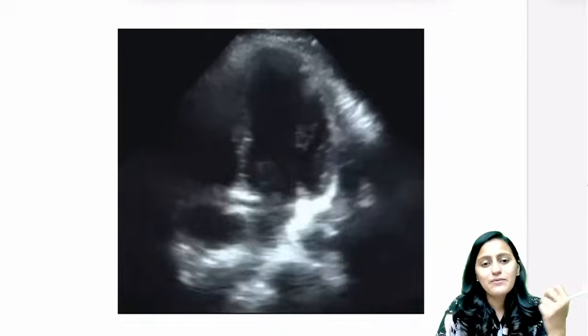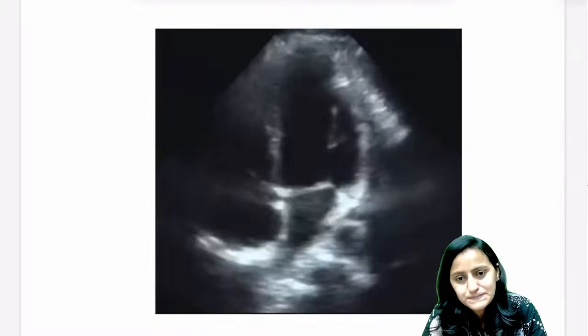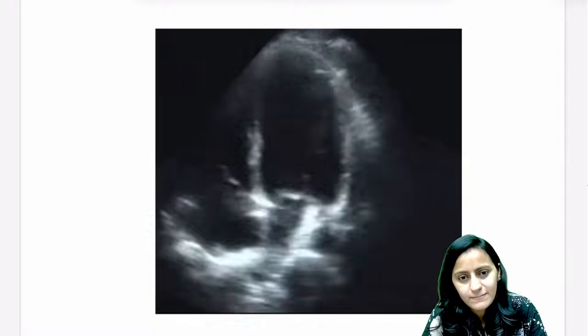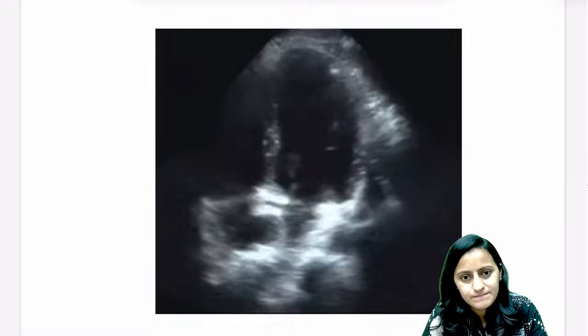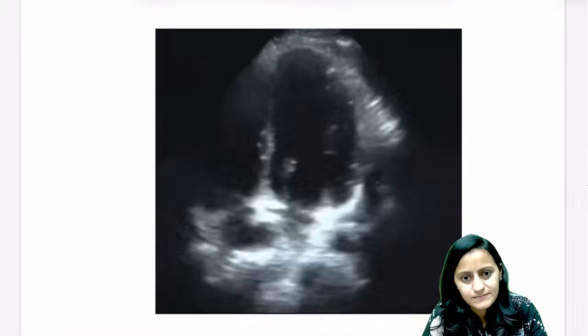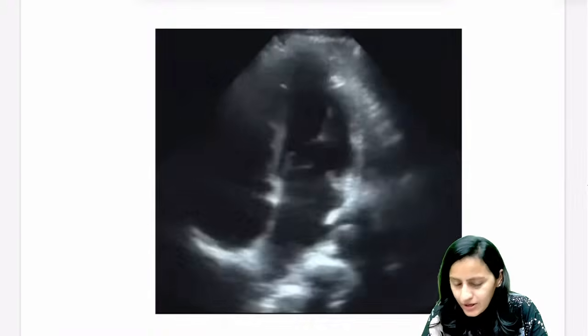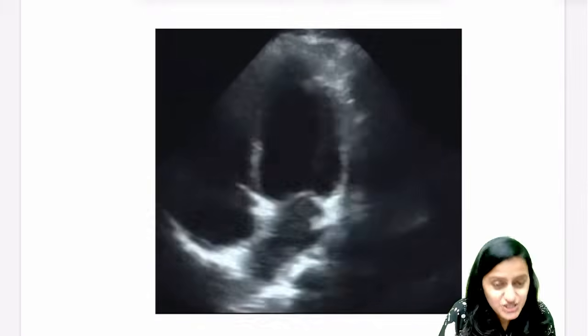Going to the next one. Now identify this modality, and what are you seeing here? Okay, now this is what? Ultrasound, right? I hope you are able to differentiate it now.